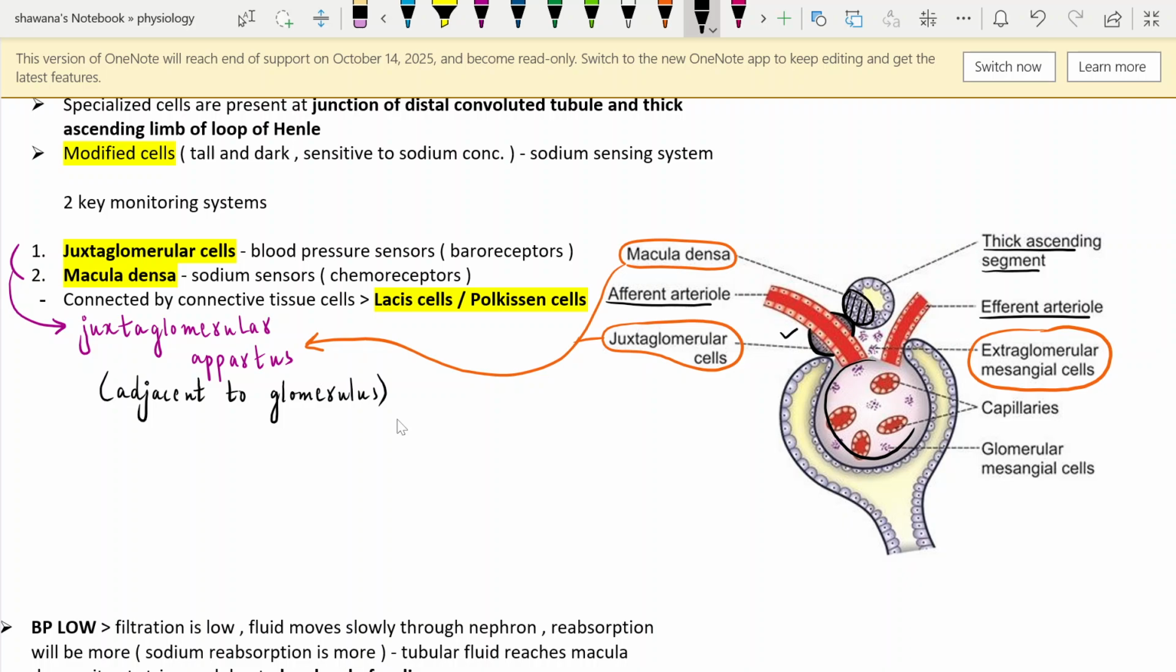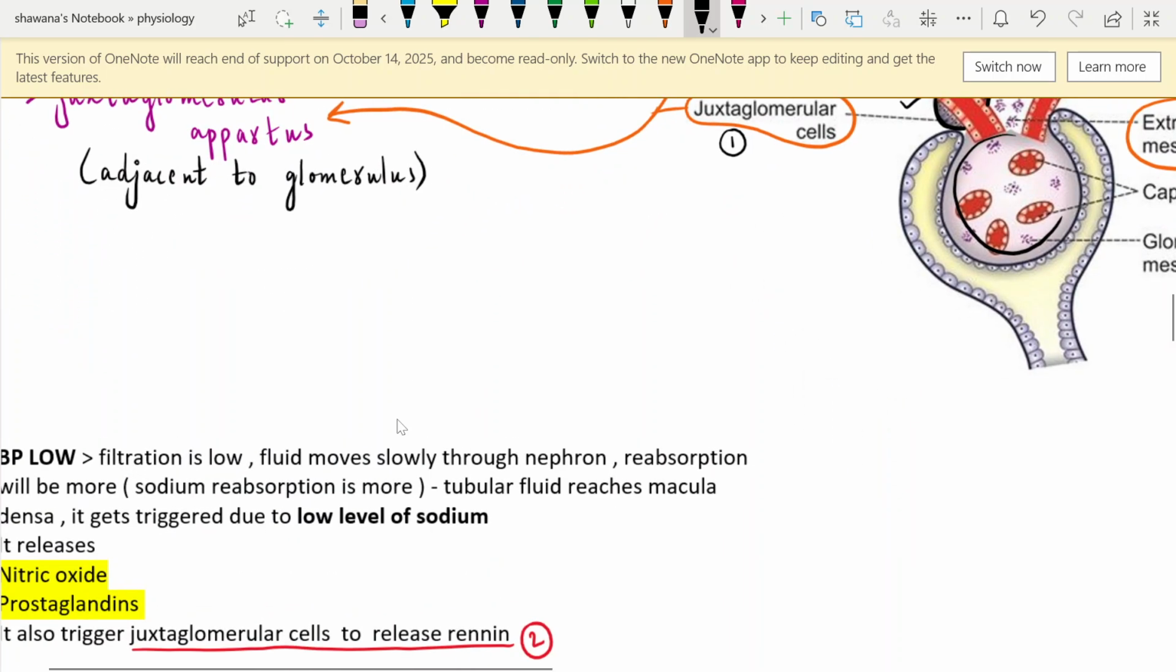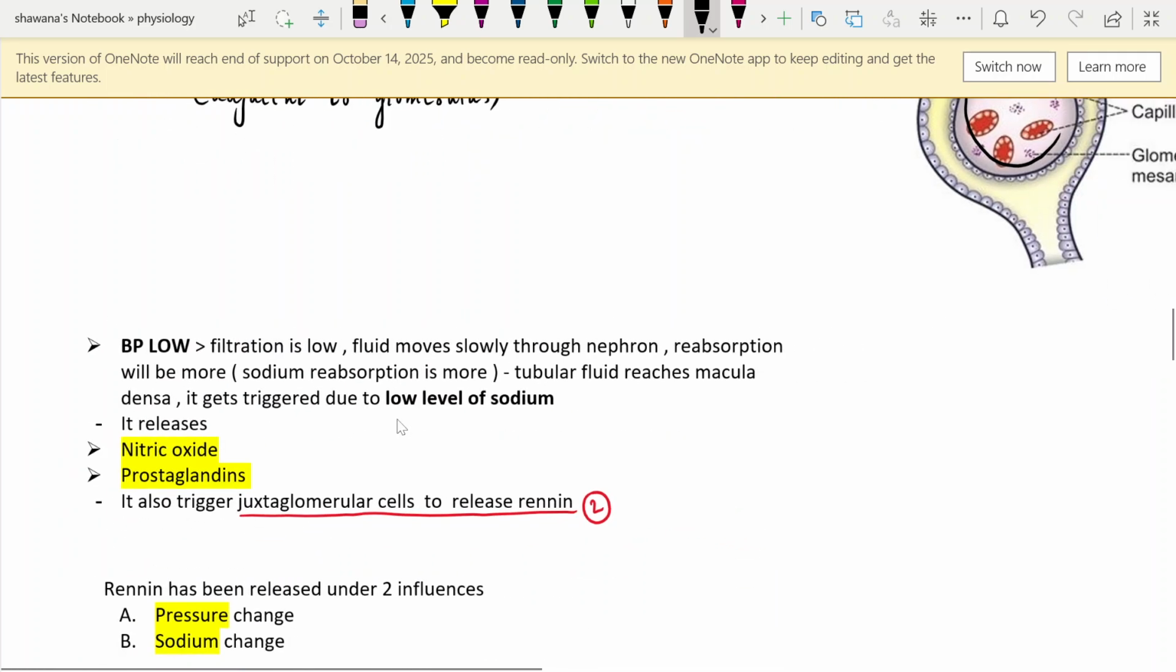So what are the components of the juxtaglomerular apparatus? First are the juxtaglomerular cells, the modified smooth muscles of the afferent arteriole, and the second is the macula densa, the sodium sensing system in the distal part of the nephron. Coming back to our scenario, when the blood pressure was low, filtration is low, right? And the fluid moving through the tubules of the nephron is slow because the filtration is slow. Reabsorption will be more, because the cells will have more time to capture the solutes present in the tubular fluid.